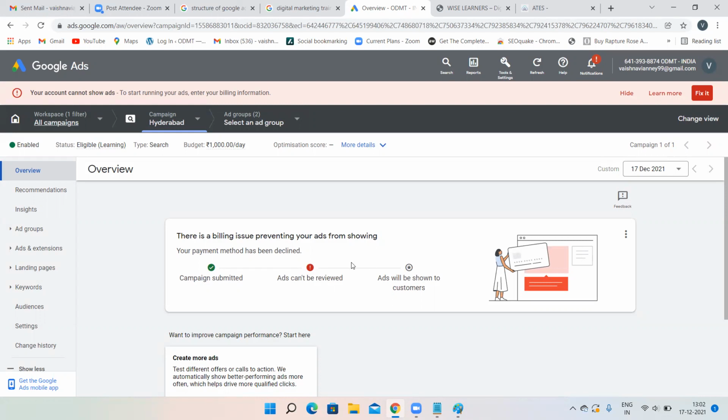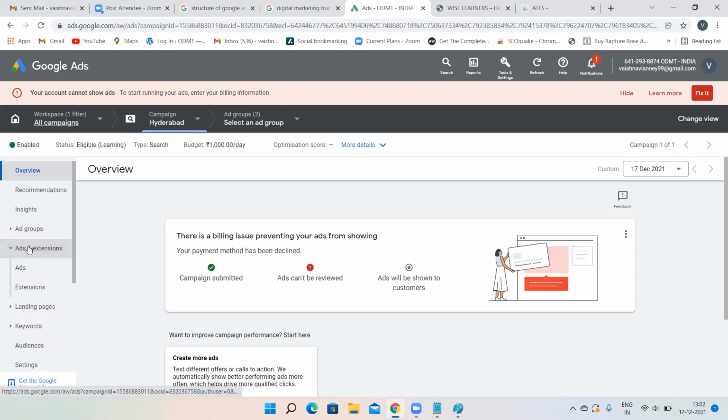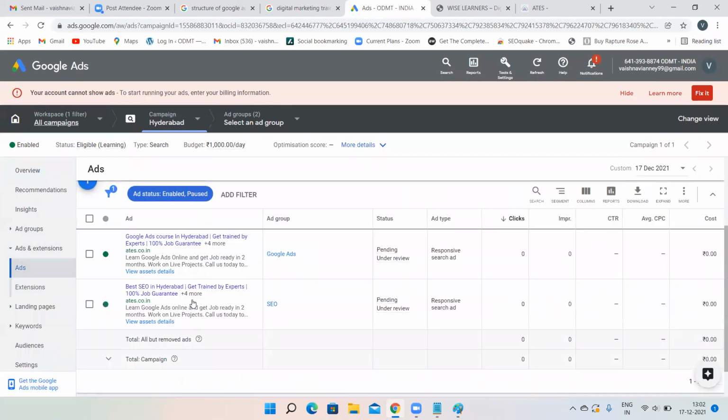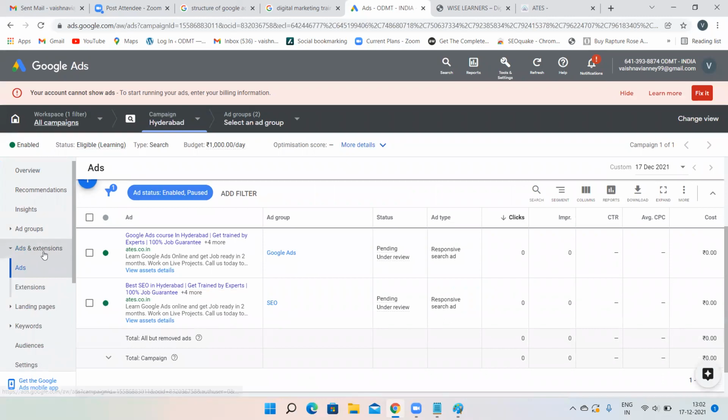But this is how you have to create your search network campaigns. I have created only for the Hyderabad campaign, but I have to create for so many, for the Chennai campaign also. So see, go into ads and extensions, and you will see your ads. Under ads and extensions, if you click on ads, you'll see your advertisements. Extensions, leave it. Extension is a different topic.